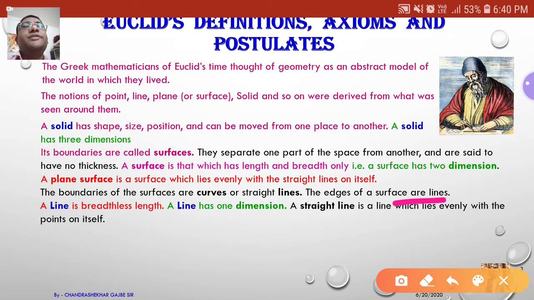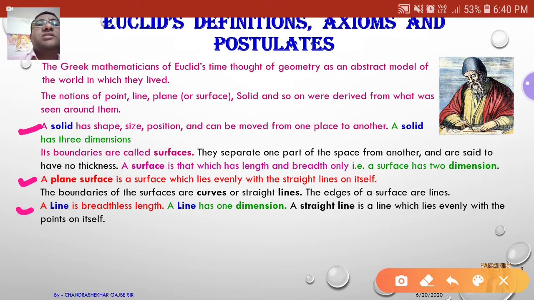And the next point is that a line is a breadthless length. The first point is a solid, the second point is a surface, and the third point is a line.